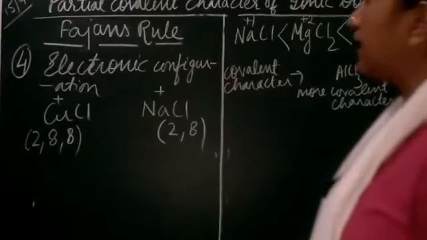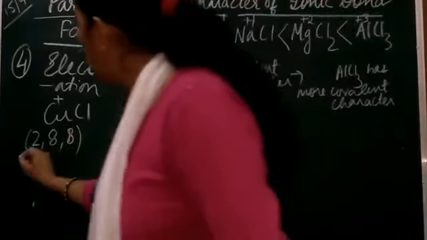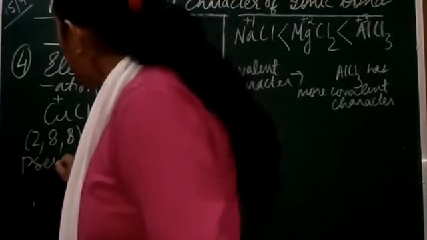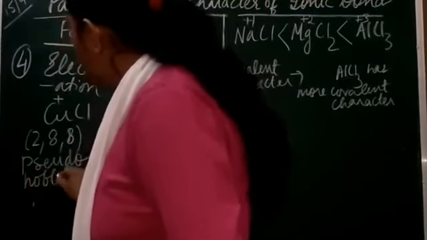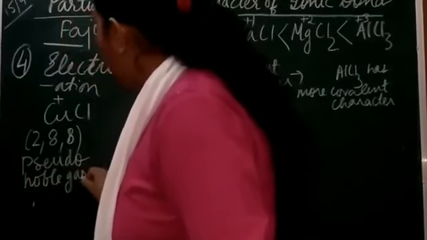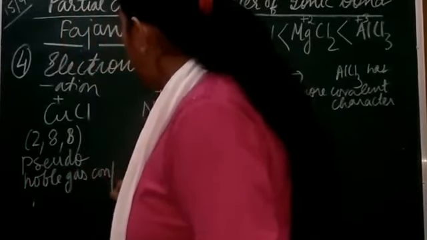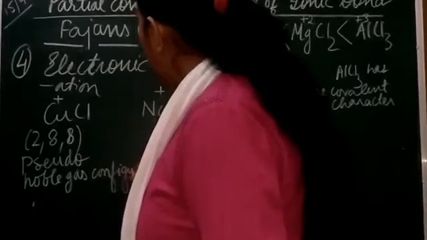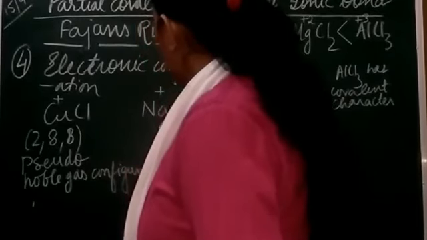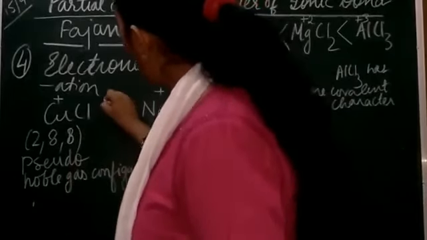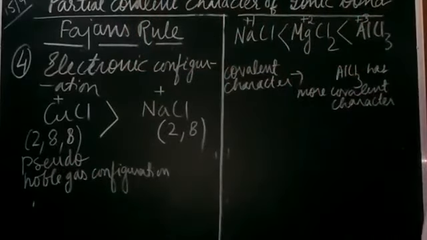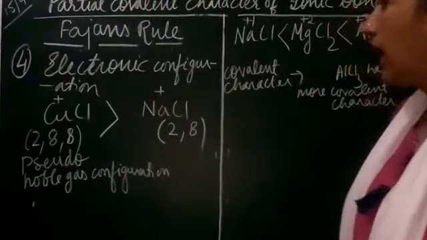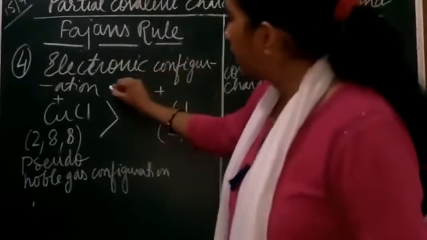So the cation which gets this pseudo noble gas configuration, after forming the ionic bond, will have less ionic character, more covalent character. So here CuCl will have more covalent character.